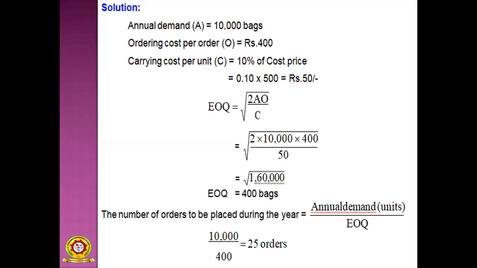In this way, with the use of EOQ, you have to control the ordering cost and carrying cost. It ultimately shows impact on the total cost of production, so you minimize the production cost with the help of EOQ.